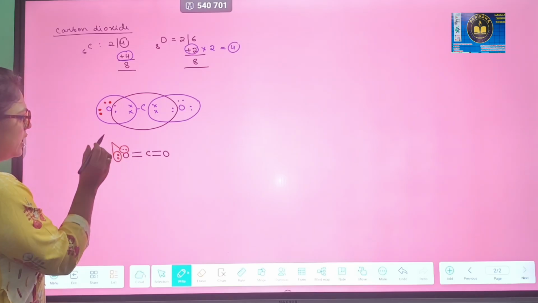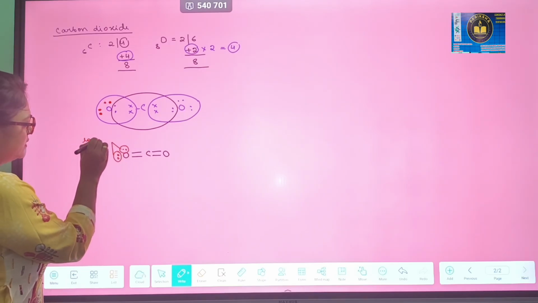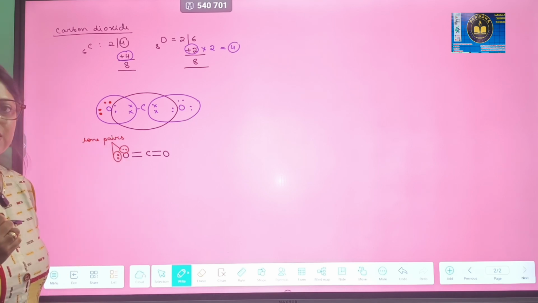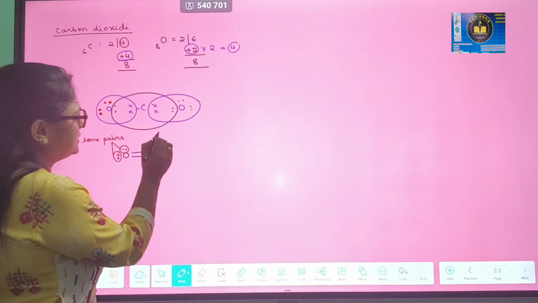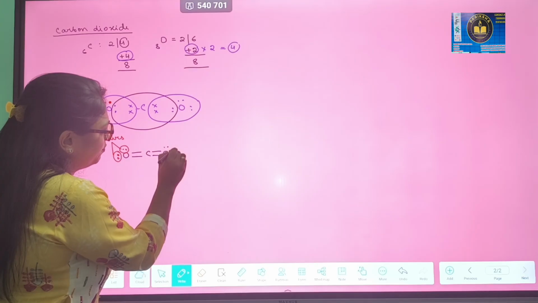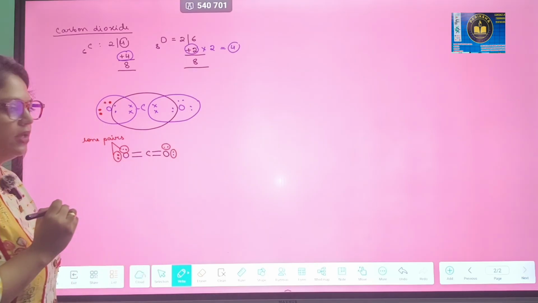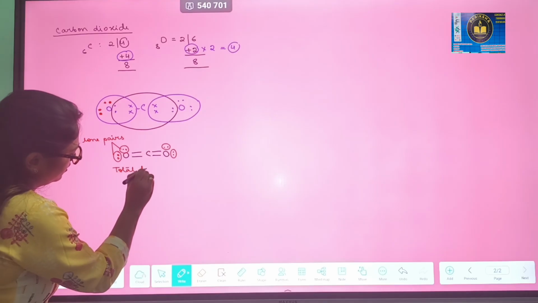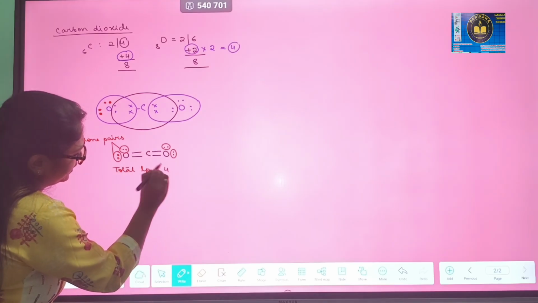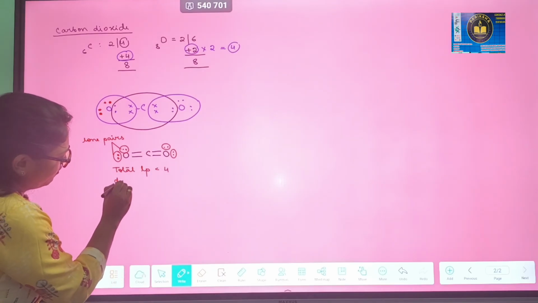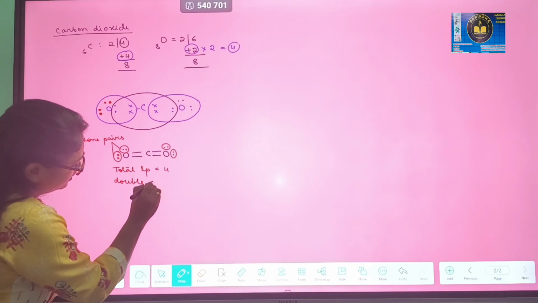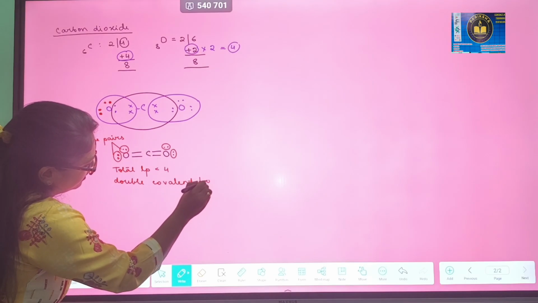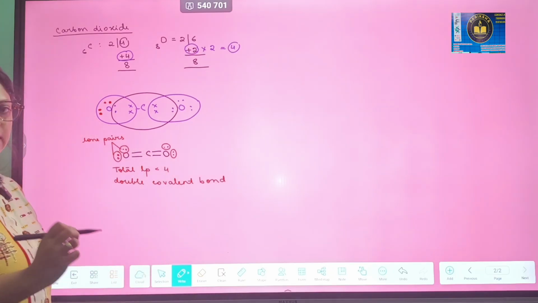So this pair of electrons is called lone pairs. Lone pairs means these are the electrons which are not involved in bonding. So in this way, both oxygens will have 2 plus 2, 4 lone pairs. We can see carbon dioxide as an example of a total of 4 lone pairs and double covalent bonds, because it has shared 2 pairs of electrons with each oxygen atom.